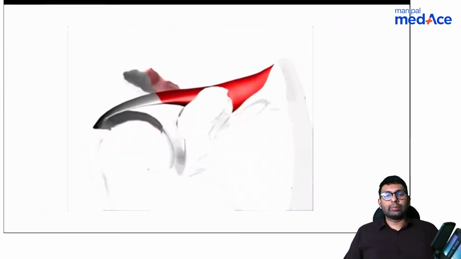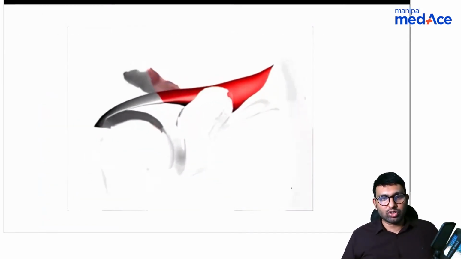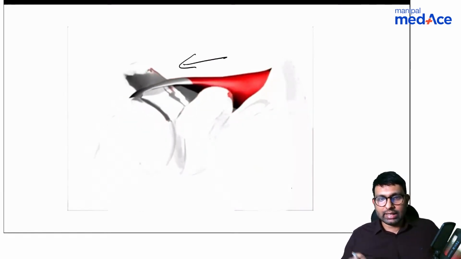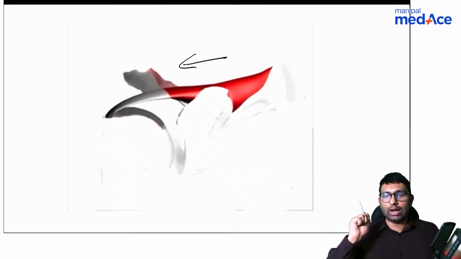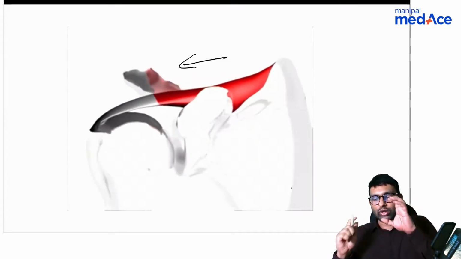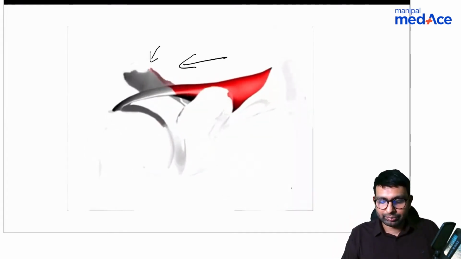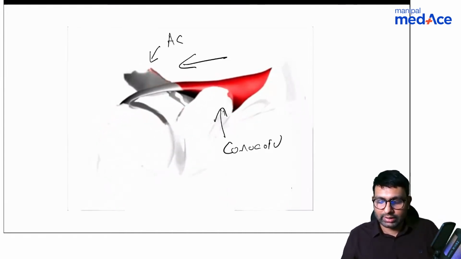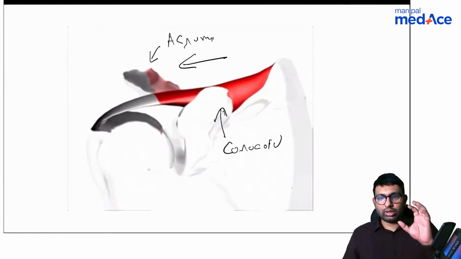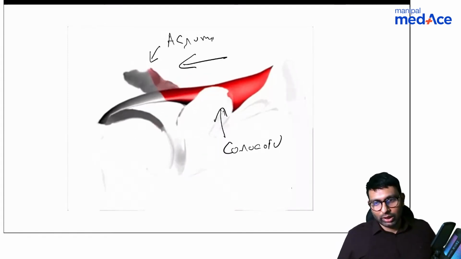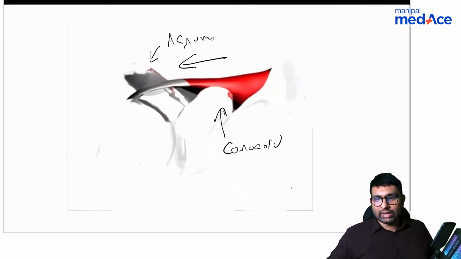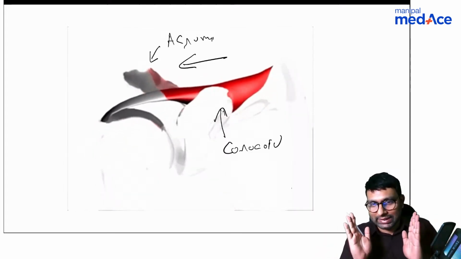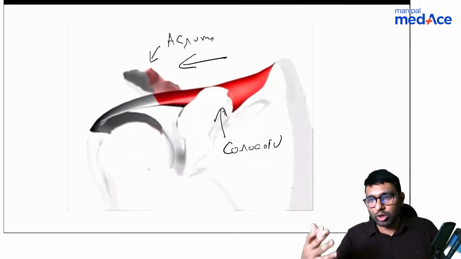Okay. So look here. Whenever your shoulder goes throughout a range of motion, even the rotator cuff muscles will slide. As you can see here, there is sliding of these rotator cuff muscles along a tunnel. This tunnel is between, which bone is this? Acromion. Which bone is this? Coracoid. This is coracoid. This is acromion. I'll come back to the keywords, but I want you to first understand what painful arc syndrome is. See, painful arc syndrome and subacromial bursitis are not the same thing. Painful arc syndrome has a lot more components to it.